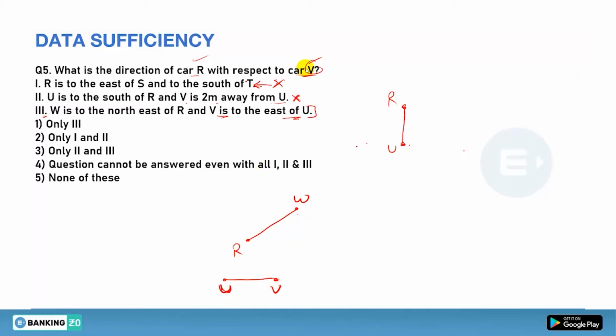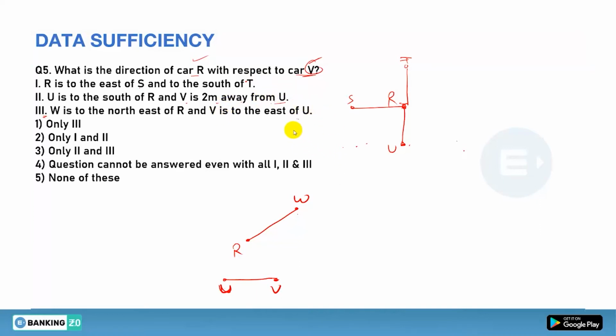Now we have to see how you can answer. After combining first and second, can you answer your question? R is to the east of S. Suppose it is S, and R is south of T, so it will be like this. Still there is nothing you can say because V can be this side and can be this side. So from first and second you can't get your answer, that is obvious.